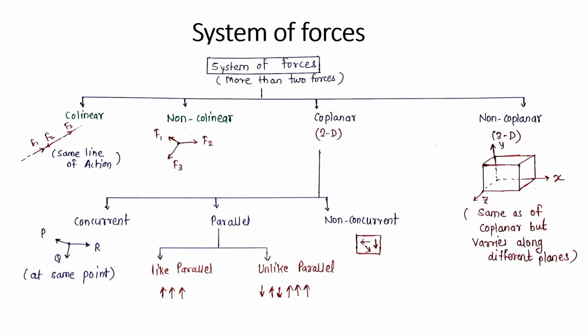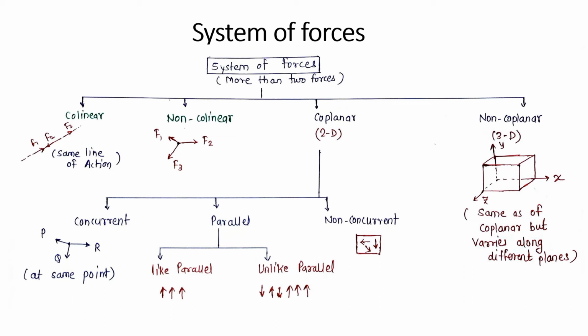Basically there are four mainly classified systems of forces. First is collinear, second is non-collinear, third is coplanar, fourth is non-coplanar. So let's discuss one by one. Collinear forces, as the name indicates, means the lines of action of the forces are the same, but they may differ in direction. As the figure shows, F1 and F2 are opposite in direction, F3 is also opposite to them, but the line of action is the same. So this is called collinear forces.